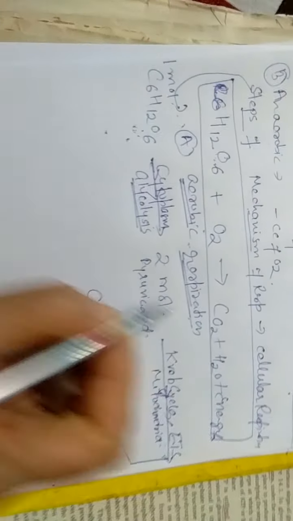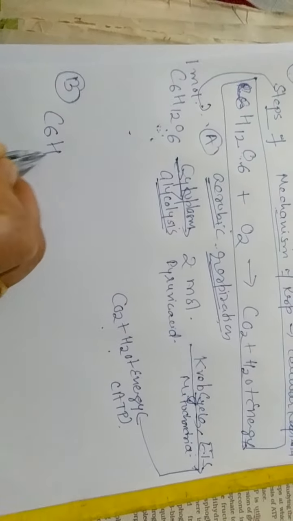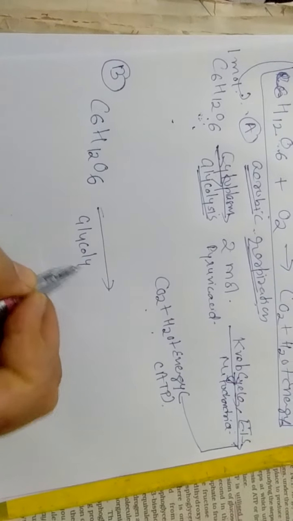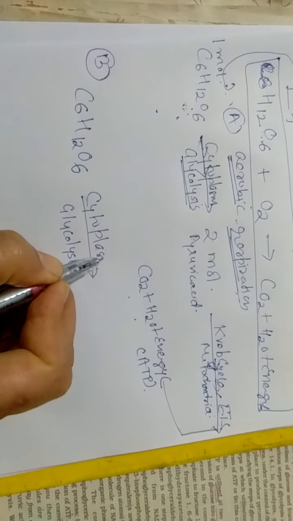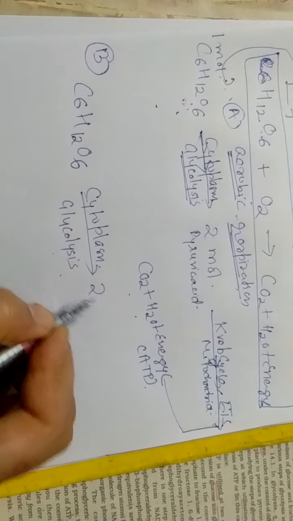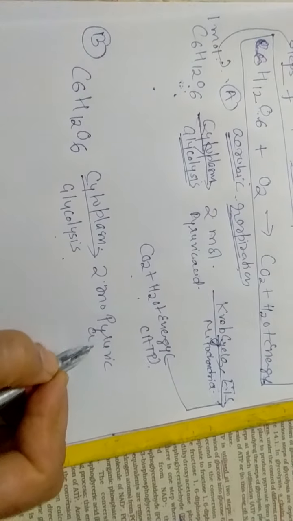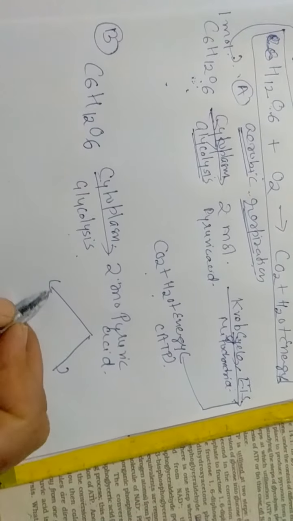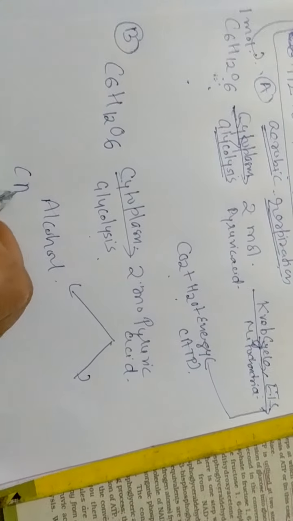But if it is anaerobic respiration, then the same glucose is the raw material, or respiratory substrate. Glycolysis is common in both respirations, so glycolysis will definitely be there in the cytoplasm. After that, if oxygen is not available, then these two molecules of pyruvic acid formed in glycolysis may convert into alcohol, which is called alcoholic fermentation.